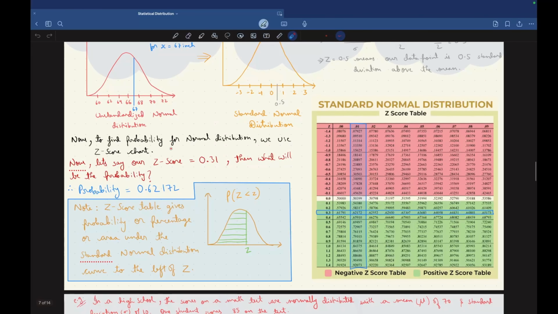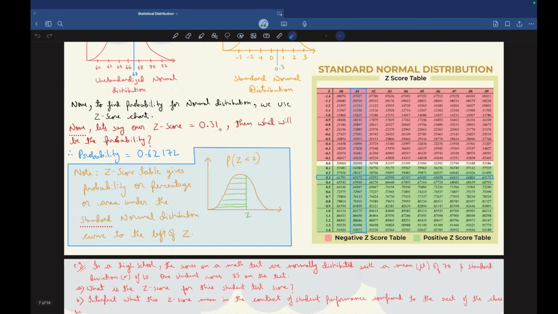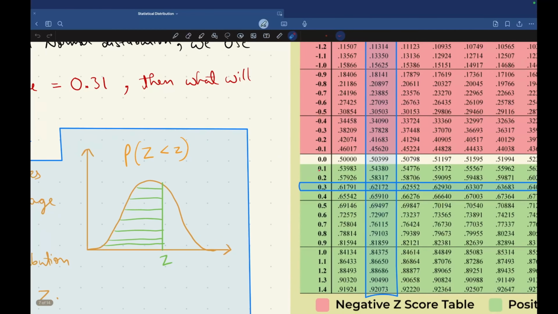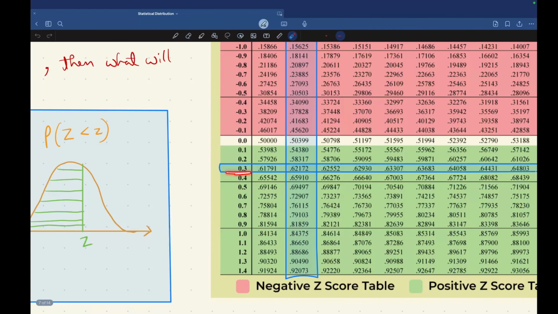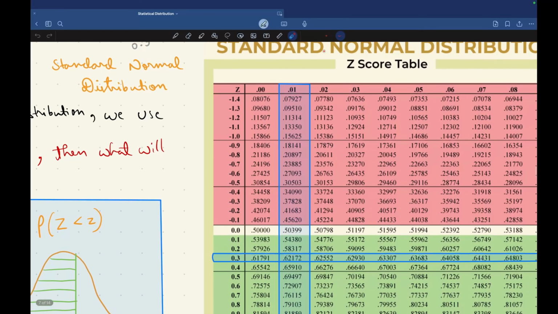Now, to find probability for a normal distribution, we use something known as the z score table. We have found our z score, right? Now to find the probability, we will use the z score table, and it is important, guys. Let's say we have z score equal to 0.31. To find the probability, we look at 0.3 here and 0.01 here.